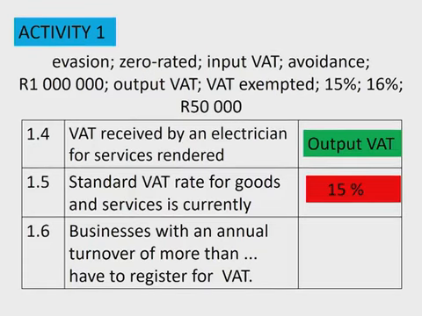So as per definition 1.6, businesses with an annual turnover of more than 1 million will have to register with SARS for VAT as a VAT vendor. And then it also allows them to charge VAT because they are registered as a VAT vendor.